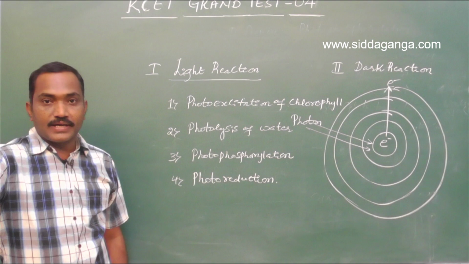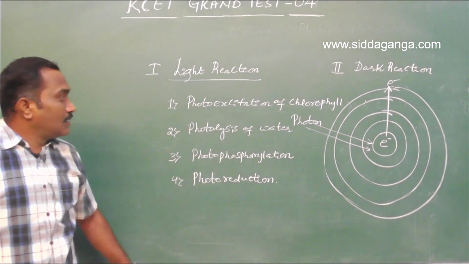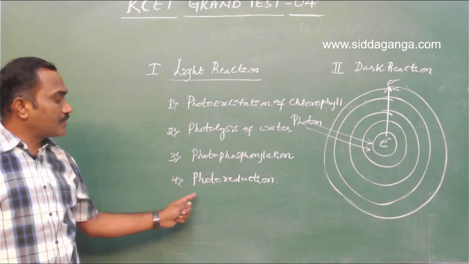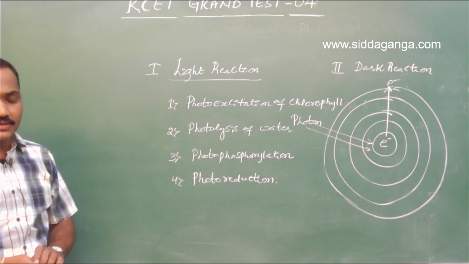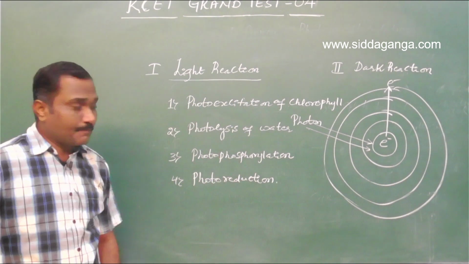That's what we call photoexcitation of chlorophyll. Then photolysis of water, photophosphorylation, photoreduction. These occur after this. How can we justify this?